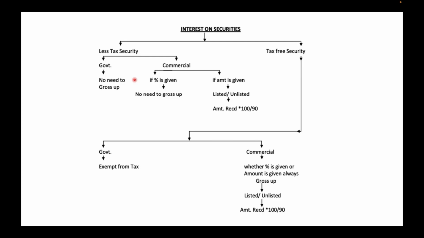So if it is a government security, there is no TDS for government securities, so we need not gross it up. If it is a commercial security, if the interest rate is given in your question, no need to gross up. Whereas if the interest amount received is given in your question, you have to gross it up. Either it may be listed or unlisted, you have to gross it up.